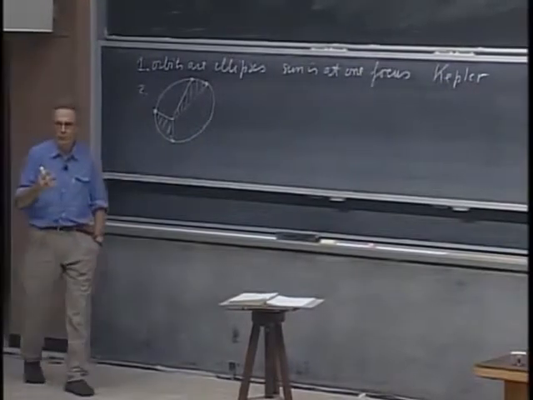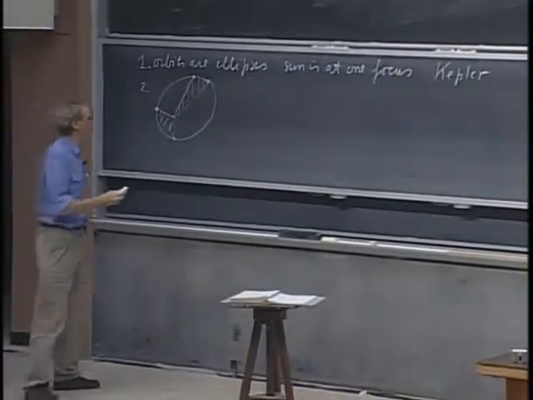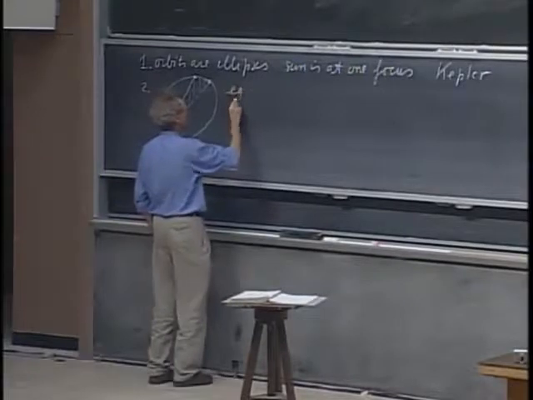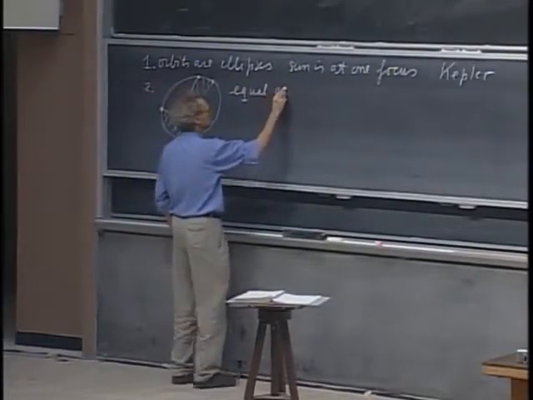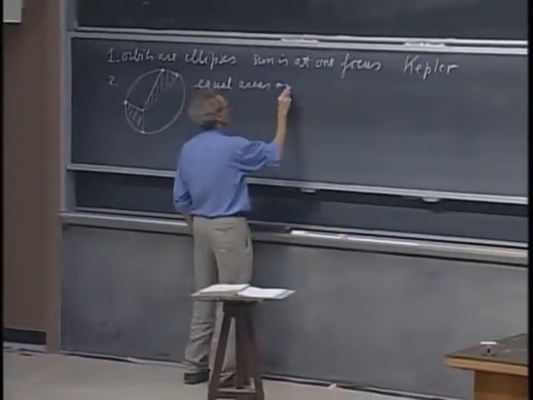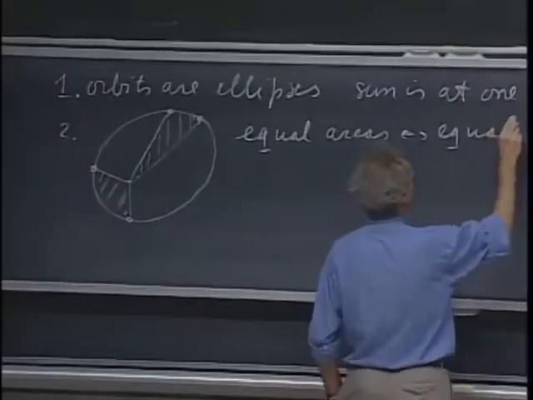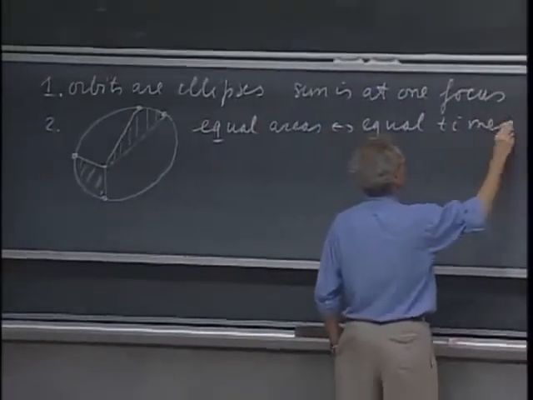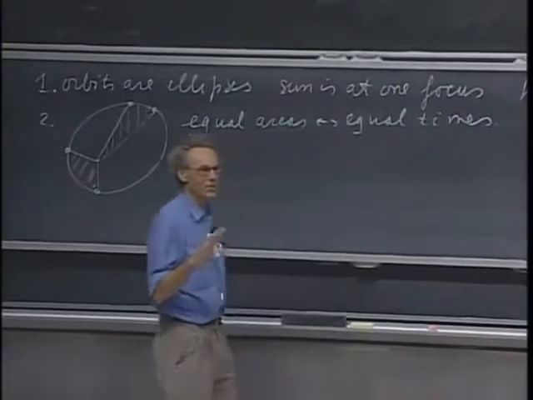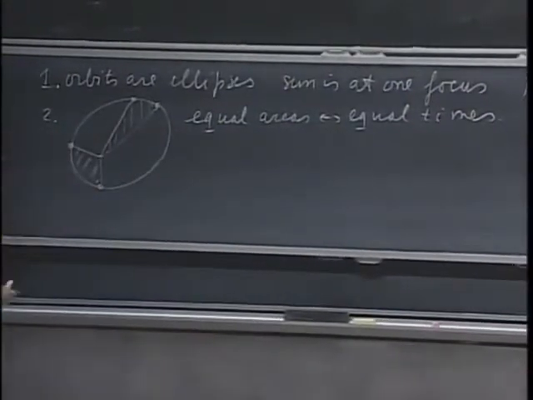An amazing accomplishment to come up with that idea. And this is called equal areas, equal times. Somehow it has the smell of some conservation of angular momentum.